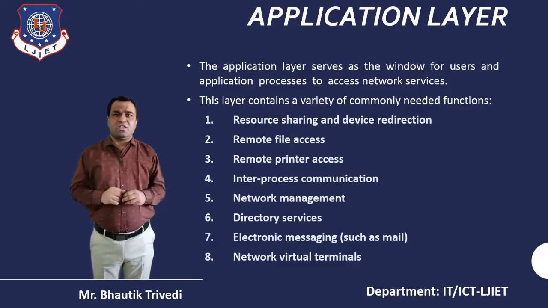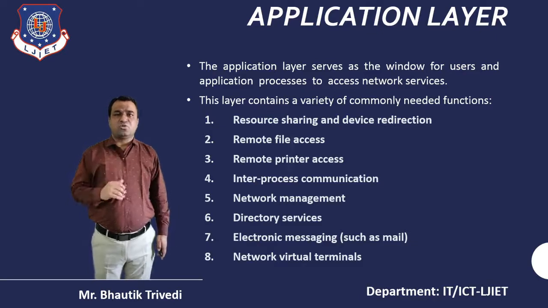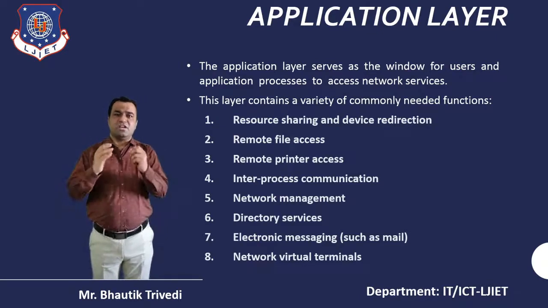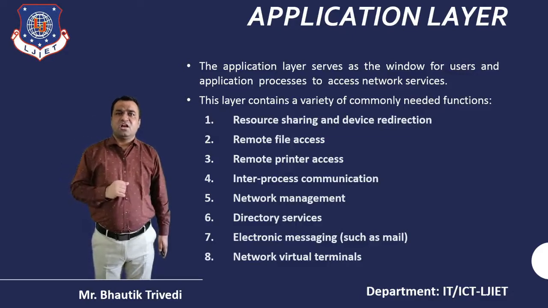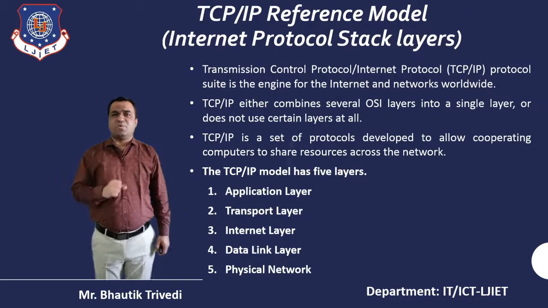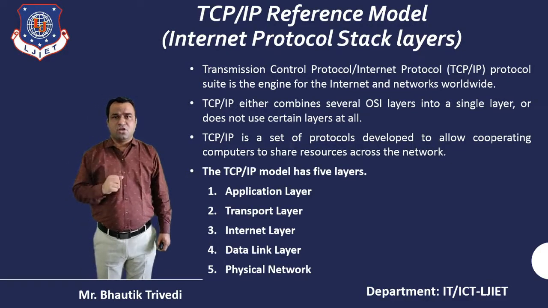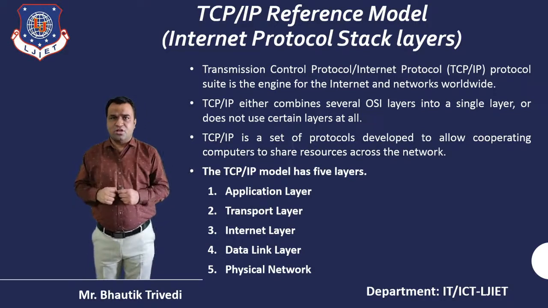Only one topic remains in this particular session, that is TCP/IP. At least you should know the names. Again I repeat: physical, then data link, then network, then transport, session, presentation, application. After that, the last topic of this session is the TCP/IP model. What are the similarities between the TCP/IP and OSI models?